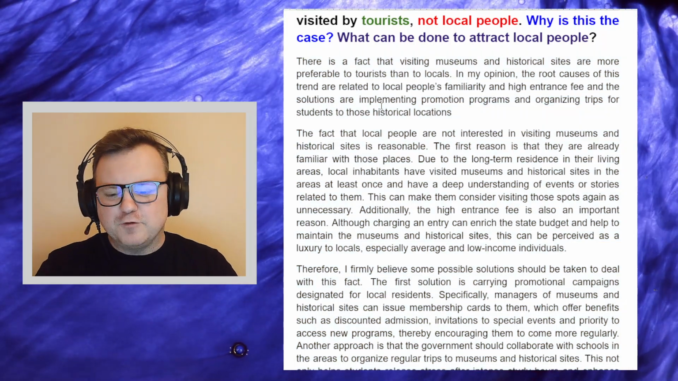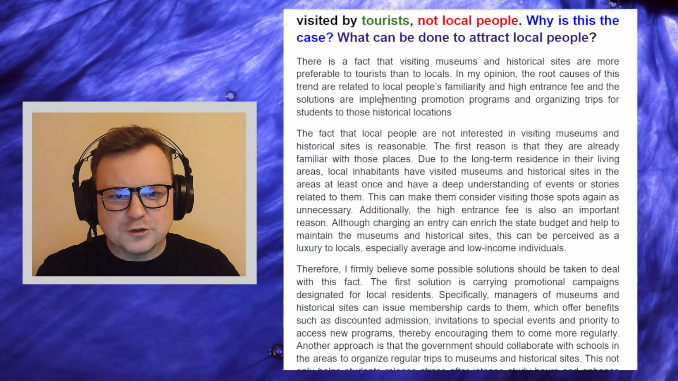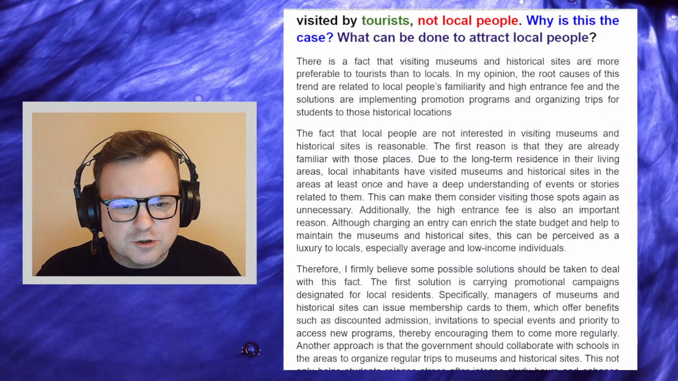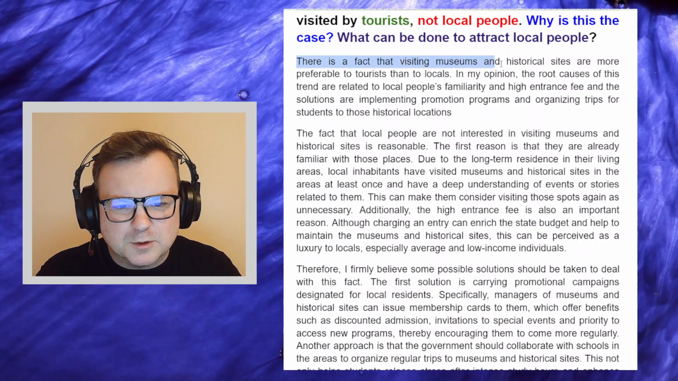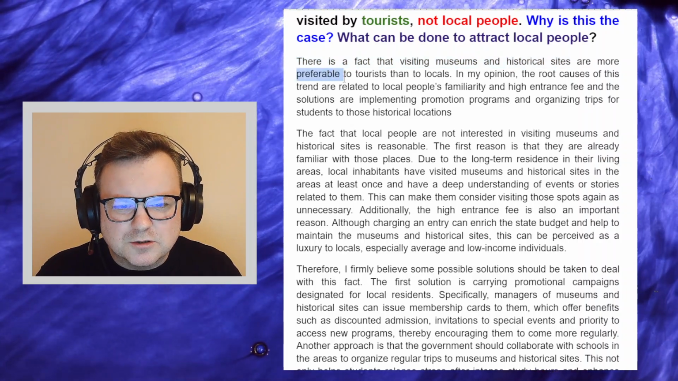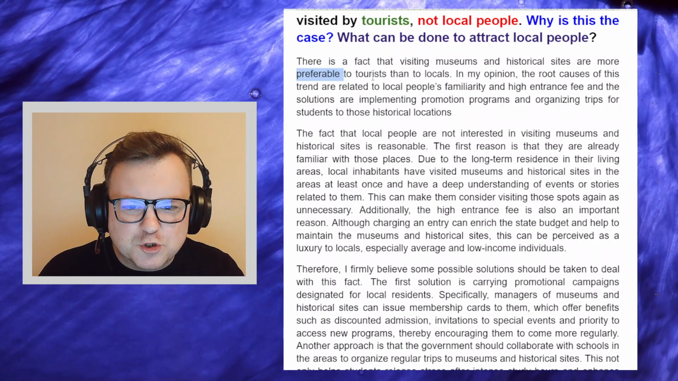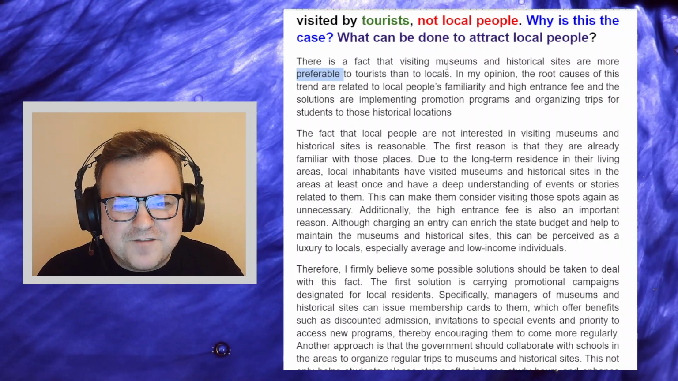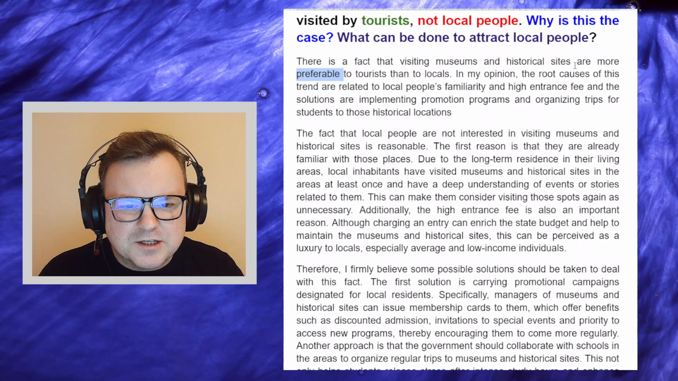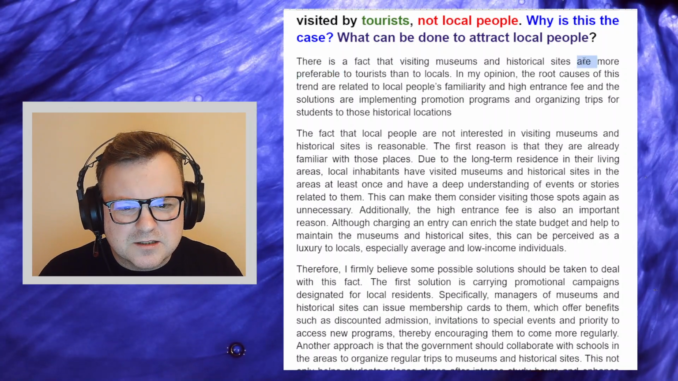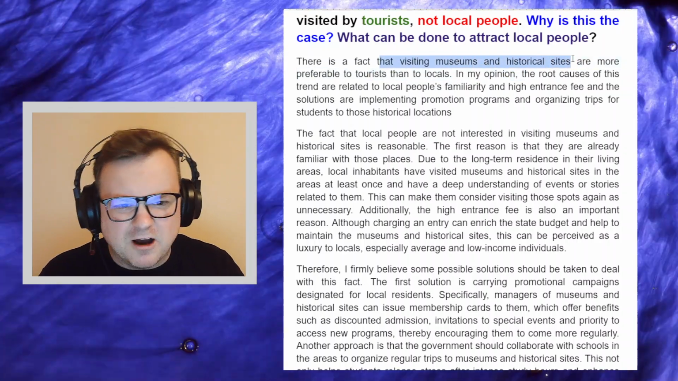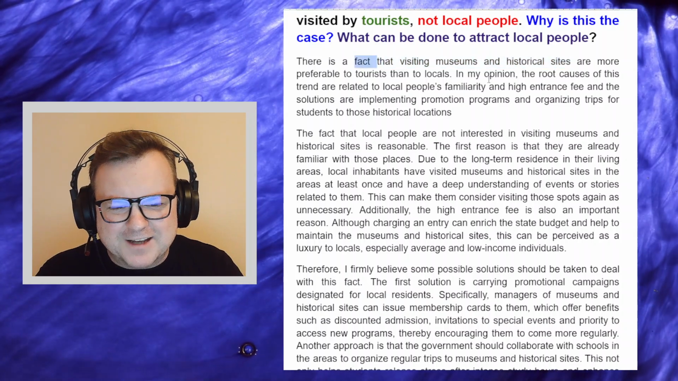Okay, let's see if we get what I was looking for in our introduction. There is a fact that visiting museums and historical sites are more preferable. So what is more preferable here? I'm not sure. It's more preferable to tourists than to locals. So visiting museums and historical sites, this should be is. So both of these things, yeah, it's not that the sites are, it's that the fact is.